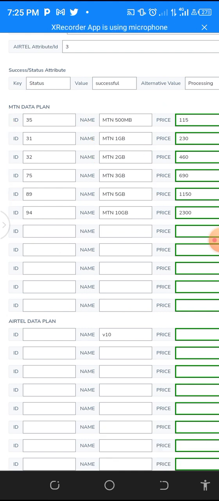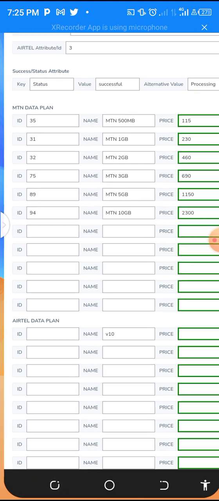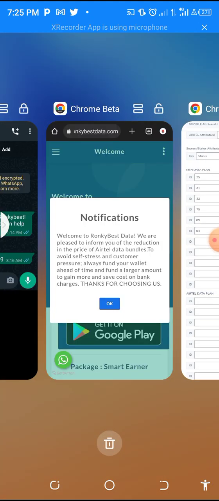So let me explain this. This ID is the data ID on our parent website, which is Ronkebest data website. So we're going to go to our parent website. Of course, you'll be asked to open an account with Ronkebest data.